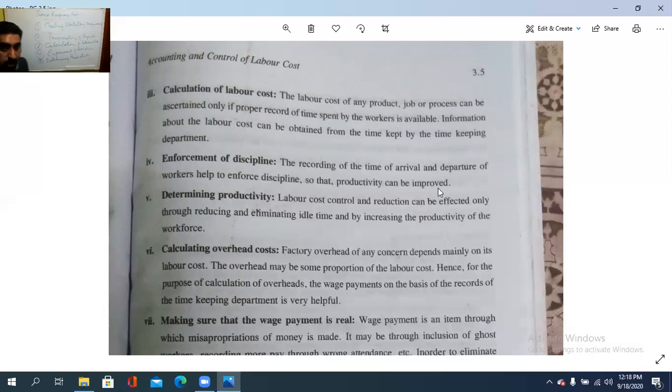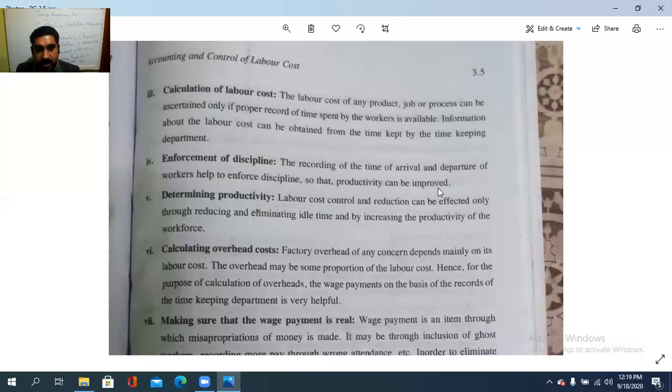Next, calculating the overhead cost. Factory overhead of any concern depends mainly on its labor cost. The overhead may be some proportion of the labor cost. Hence, for the purpose of calculation of such overheads, the wage payments on the basis of the records of the timekeeping department are very helpful. So overhead cost should be calculated. The factory overhead of any concern depends mainly on its labor cost.